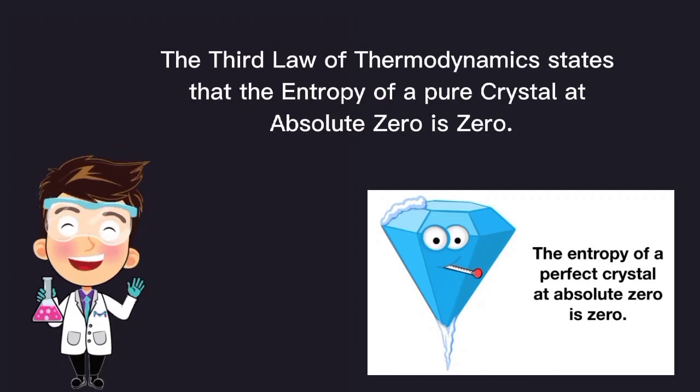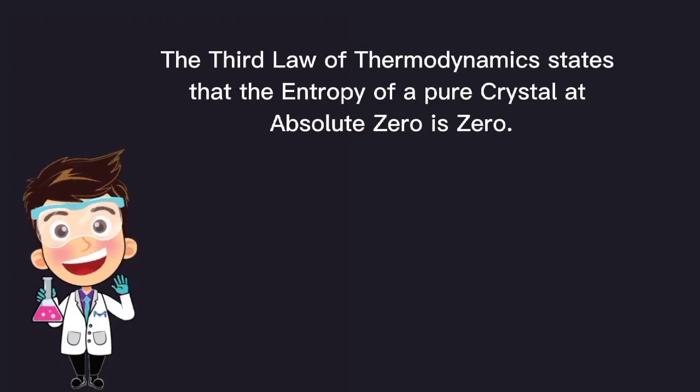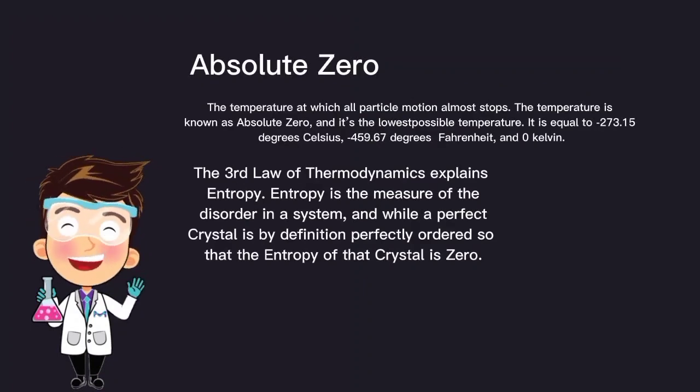The third law of thermodynamics states that the entropy of a pure crystal at absolute zero is zero. Absolute zero: the temperature at which all particle motion almost stops. This temperature is known as absolute zero, and it's the lowest possible temperature. It is equal to minus 273.15 degrees Celsius, minus 459.67 degrees Fahrenheit, and 0 Kelvin.